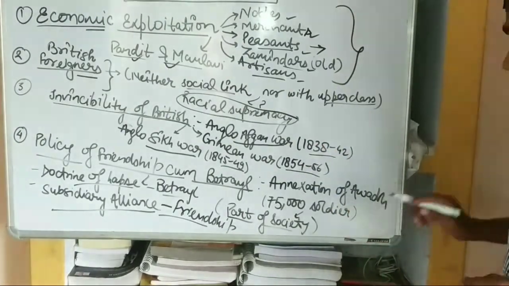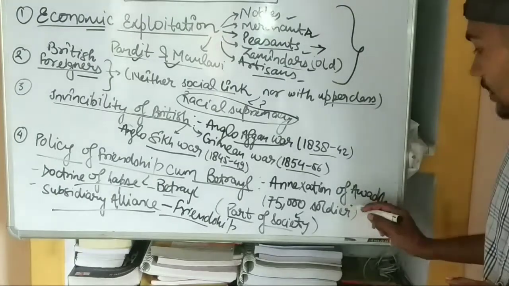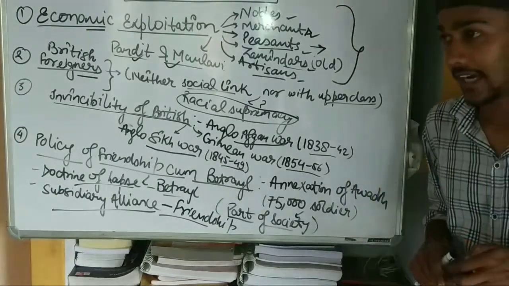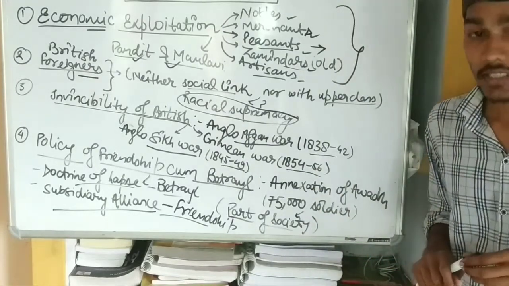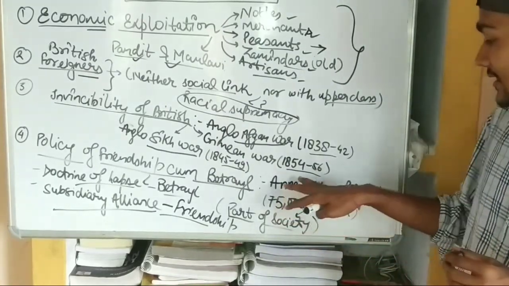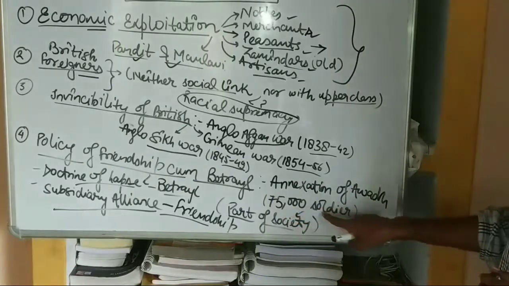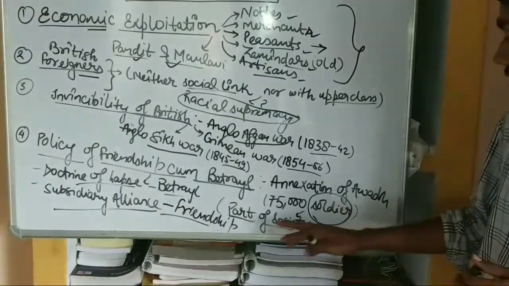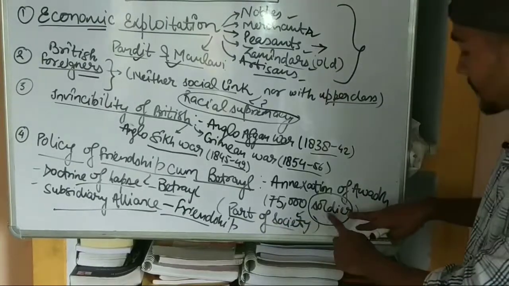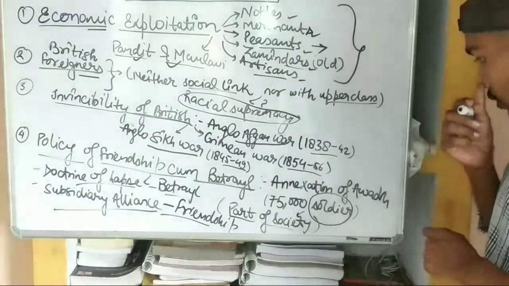This happened because Awadh was a very large area that contributed 75,000 soldiers to the British army. But when the British annexed Awadh, the 75,000 soldiers got affected, because soldiers are also part of the society. So whenever you affect the society, soldiers will also be affected. So what happens?